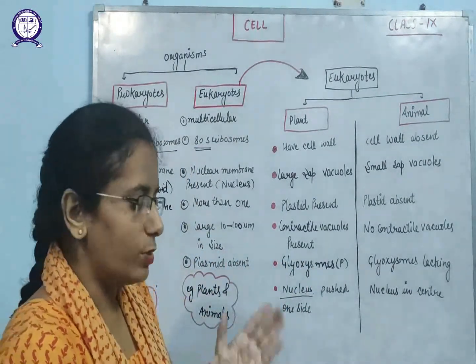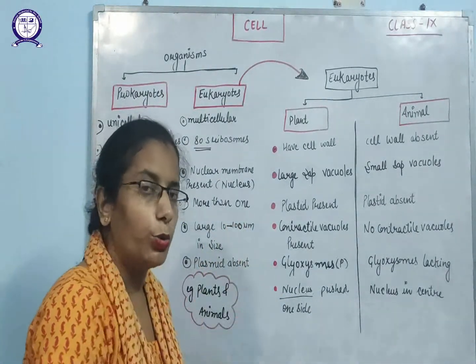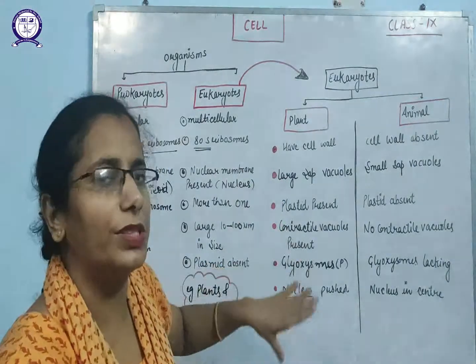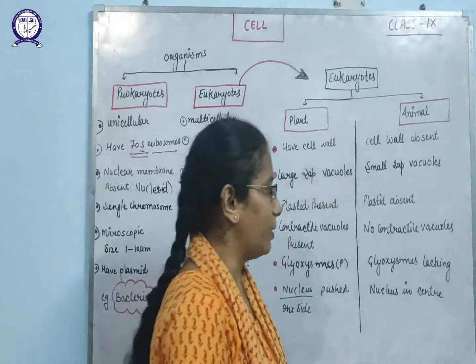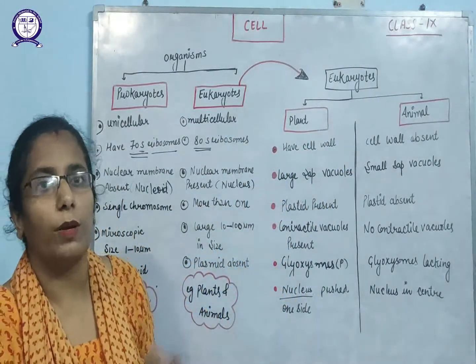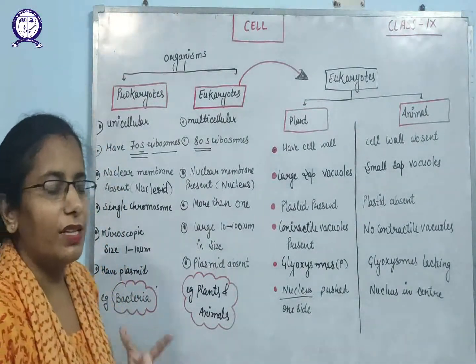The nucleus of the plant cell is present on one side towards the membrane, due to the presence of the sap vacuole that pushes the nucleus aside. In animals, the nucleus is present in the center of the cell because animals do not have a large sap vacuole.